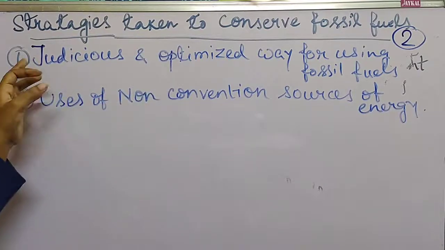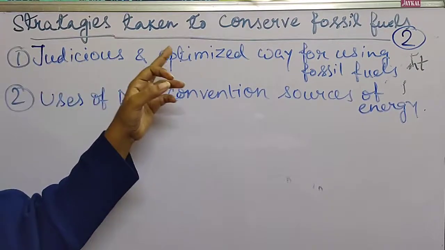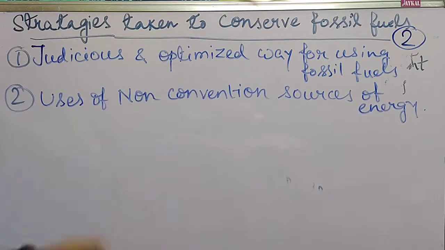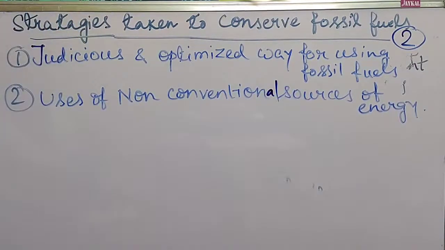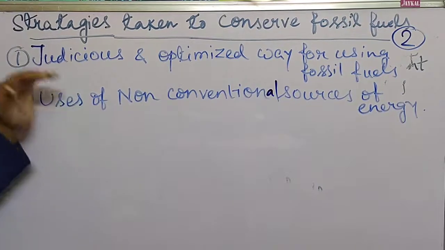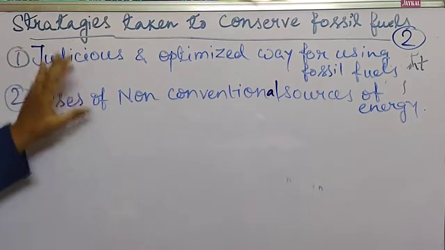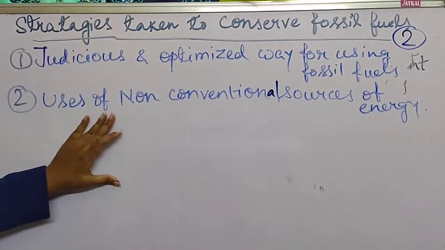So what are the categories? The first category you have to write as judicious and optimized way of using fossil fuel, and the second is uses of non-conventional sources of energy. Those are the basic 2 points. Now we will discuss these 2 points in detail.